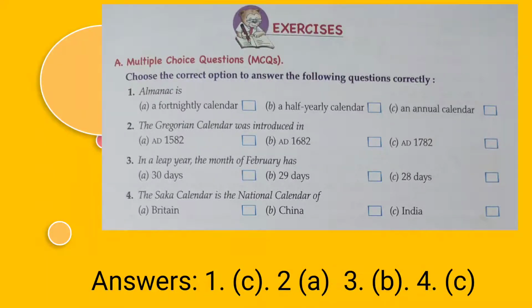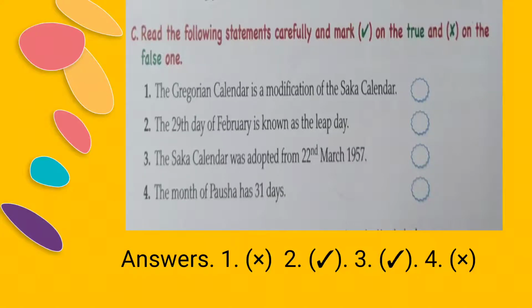Moving on to the next exercise, we have: read the following statements carefully and mark tick on the true and wrong on the false one. So, let's start. The Gregorian calendar is a modification of the solar calendar. This statement is false. This is wrong. Why? Because the Gregorian calendar is a modification of the Julian calendar, not the Saka calendar. So that's why the statement is false. The 29th day of February is known as the leap day. Yes, this is true. We will put a tick.